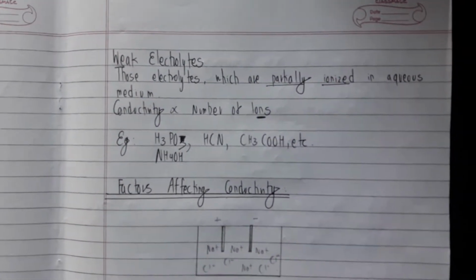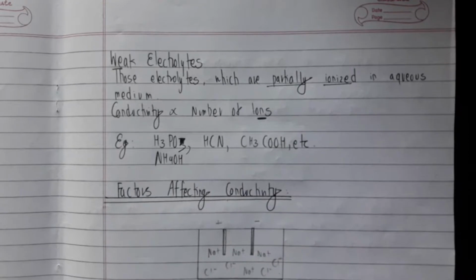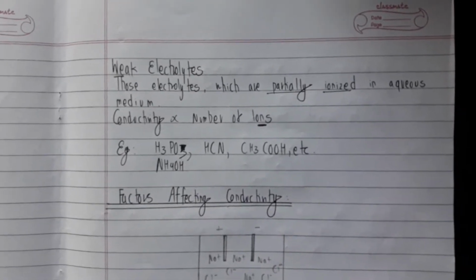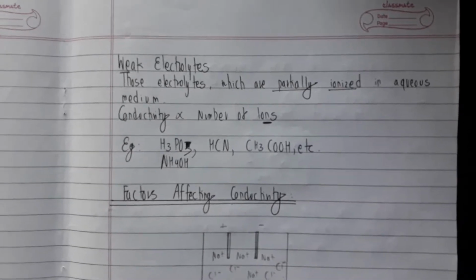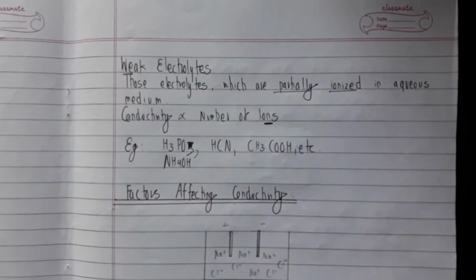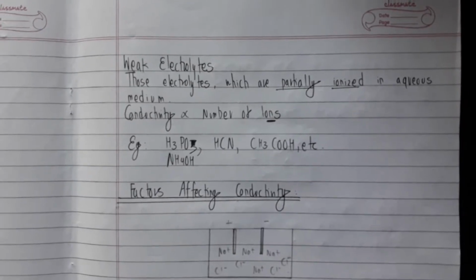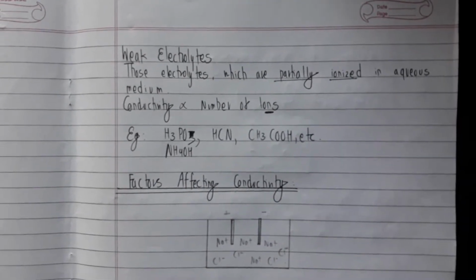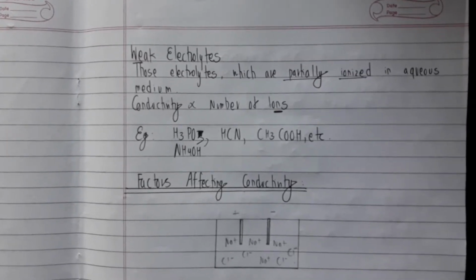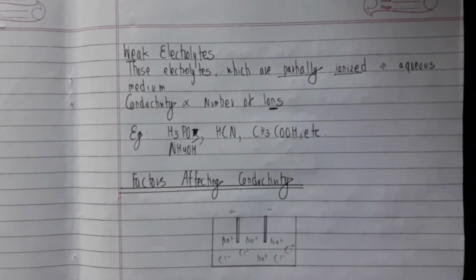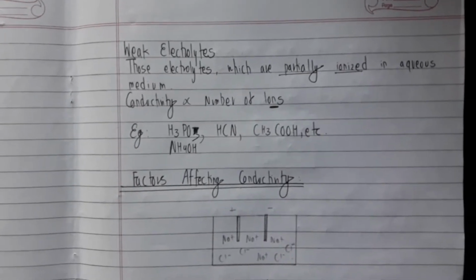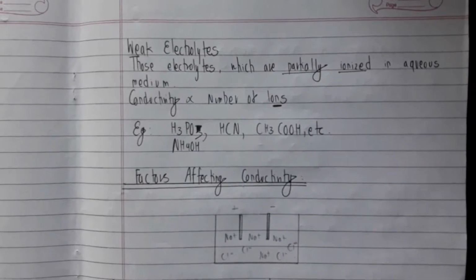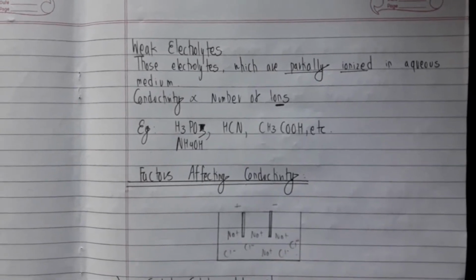And the weak electrolytes include all those substances which undergo partial ionization, as I mentioned earlier. To name a few, that's H3PO3. I think that's hypophosphoric acid or something. I don't actually remember the name, so you could look it up yourself. And that's HCN, hydrogen cyanide, and acetic acid, or even ethanoic acid. And you've got to keep in mind that all the organic acids are weak electrolytes.